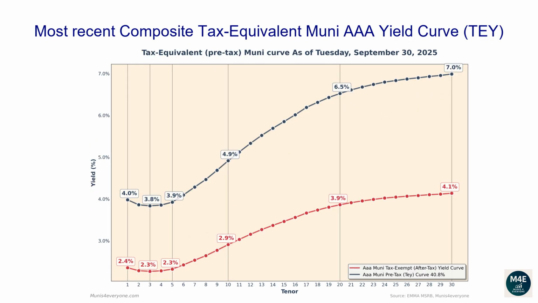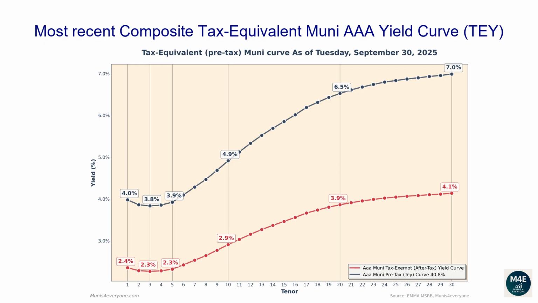Let's now go over the most recent composite tax-equivalent Muni AAA yield curve. The following graph shows, in red the tax-exempt after-tax Muni yield curve, versus in blue its tax-equivalent pre-tax version assuming a 40.8% top tax bracket, as of September 30, 2025. Why would you care to see the tax-equivalent version of the Muni yield curve? More on this later. Let's first go over the pre-tax, aka tax-equivalent yield curve.